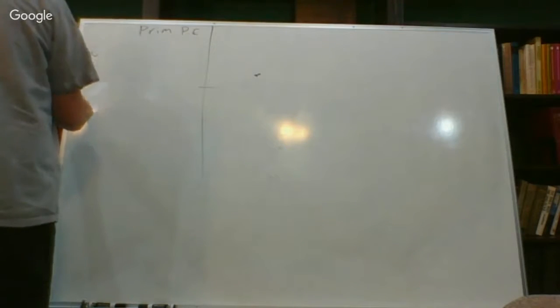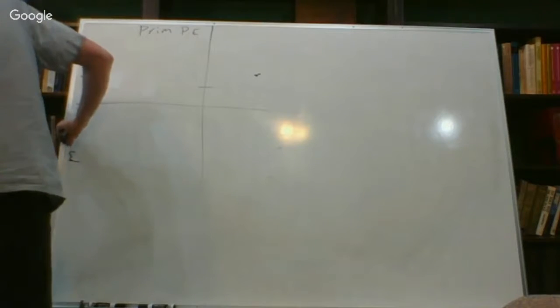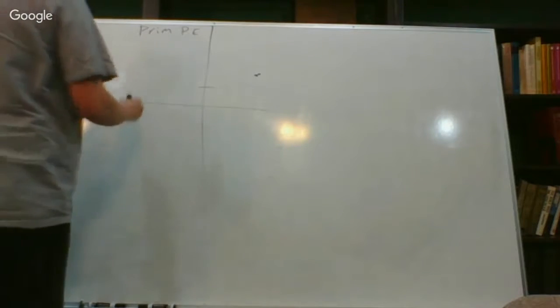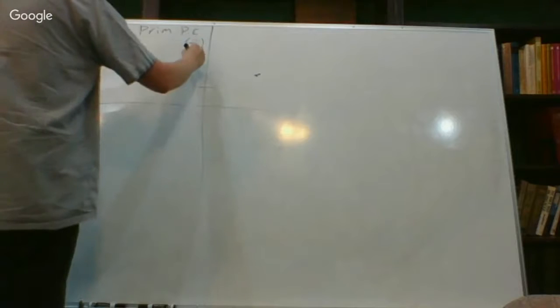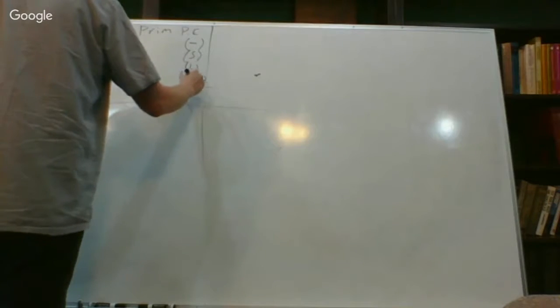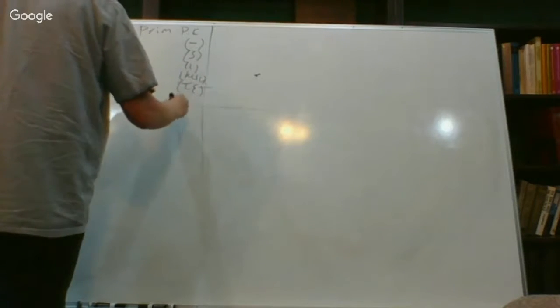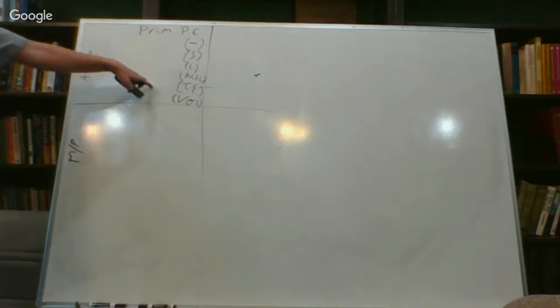And then we have passive as well, or middle passive, sorry. So in the first person singular, we have no personal ending. Then we have sigma. Then we have iota. Then we have men. Then we have te. And then we have nsi. And these are the personal endings, and these are going to be telling you person in the verbs.